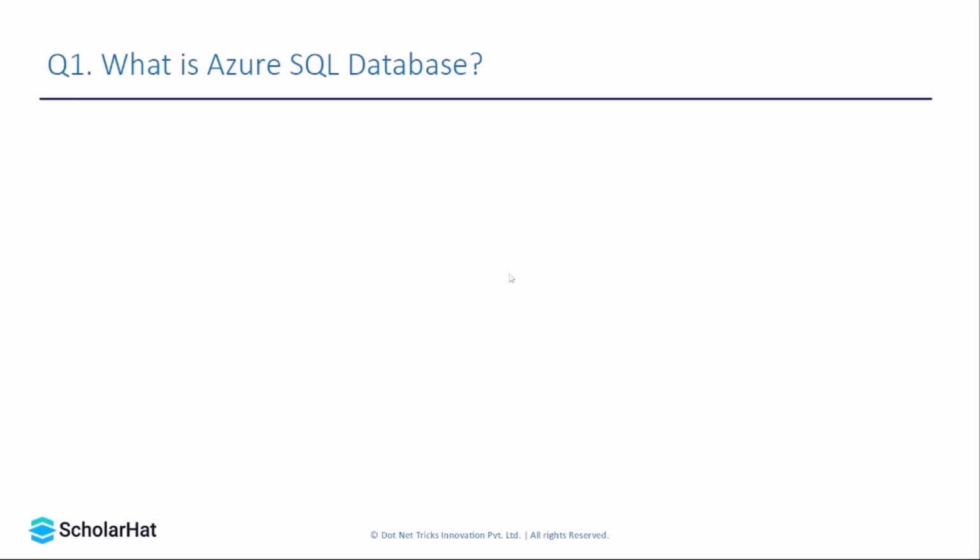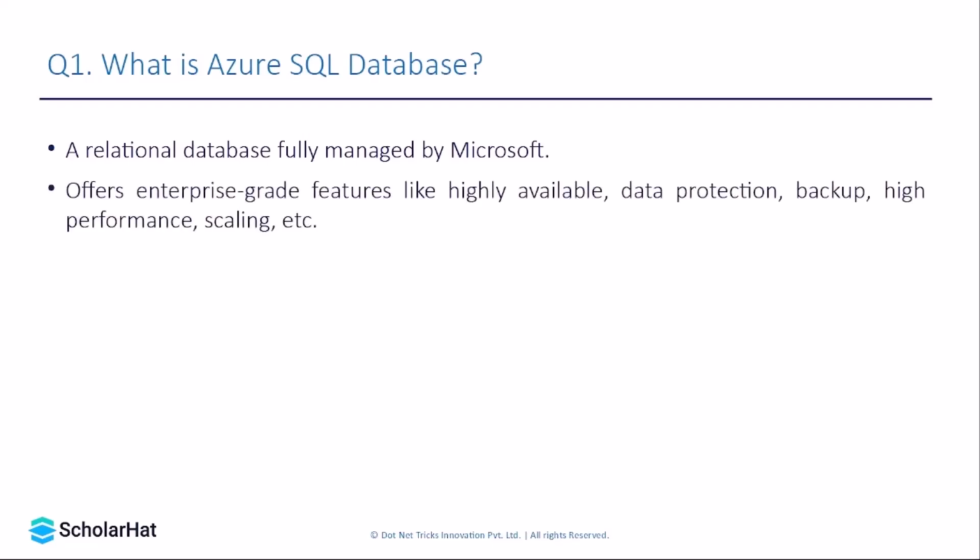So what is an Azure SQL database? We all know that a SQL database is basically a relational database management system that is fully managed by Microsoft. When you talk about an on-premise SQL Server, you need to install it and manage everything on your own. Whereas the Azure SQL database is a cloud offering of a database provided by Microsoft. So it's a fully managed relational database provided by Microsoft, and it offers enterprise-grade features like high availability, data protection, backup, and high performance scaling, etc.